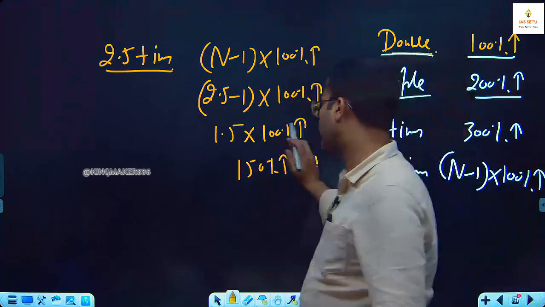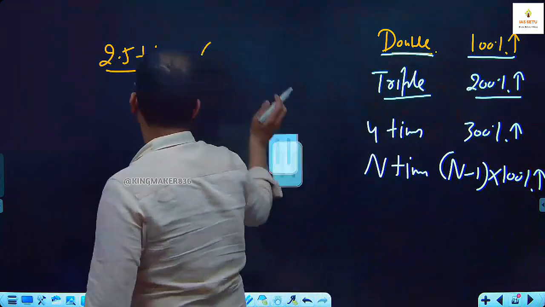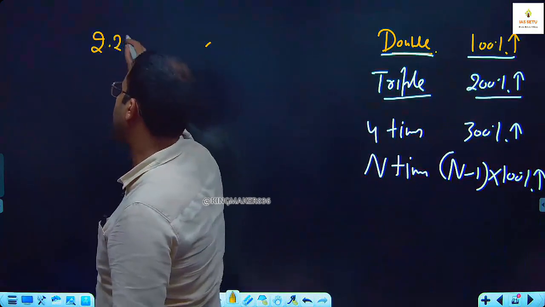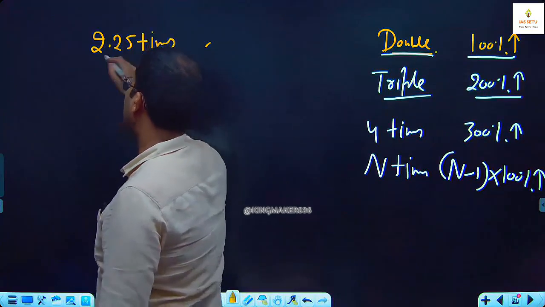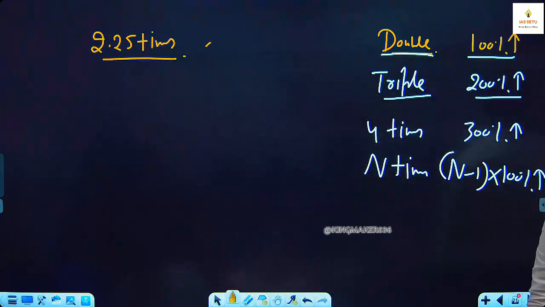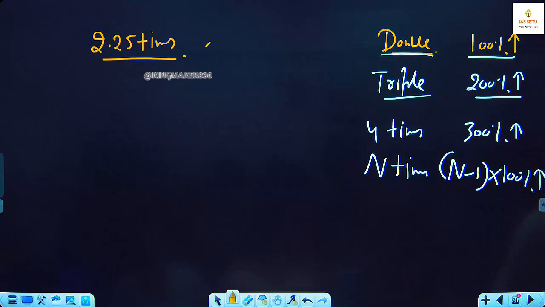One more question. If the price of this marker becomes 2.25 times, how much percentage increase? Keep the answer with yourself, in the price of the marker.